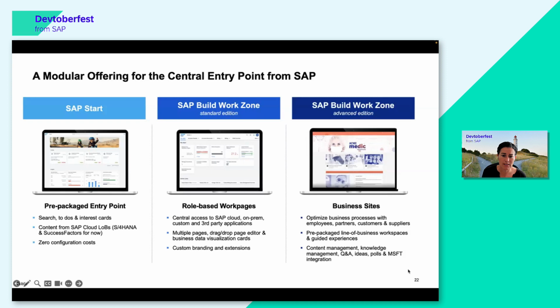And then there's this advanced edition where you move on to looking more into team efficiency, into sharing these assets. The content can look much richer, and come from many different other sources.